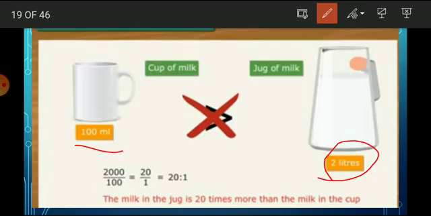First we take 2000, because we are comparing the jug to the cup. 2000 divided by 100, so 2 zeros will be cancelled. The denominator has 1 and the numerator has 20. So 20 divided by 1, which in ratio terms is 20 is to 1. So the milk in the jug is 20 times more than the milk in the cup.